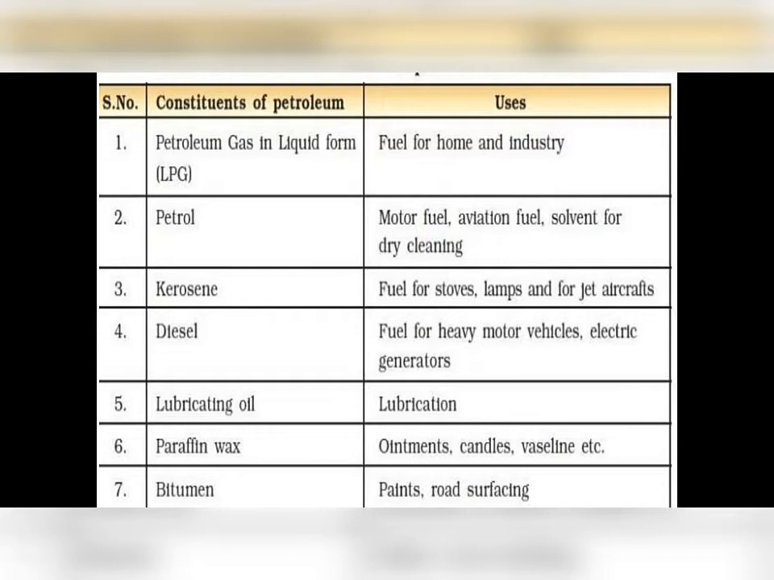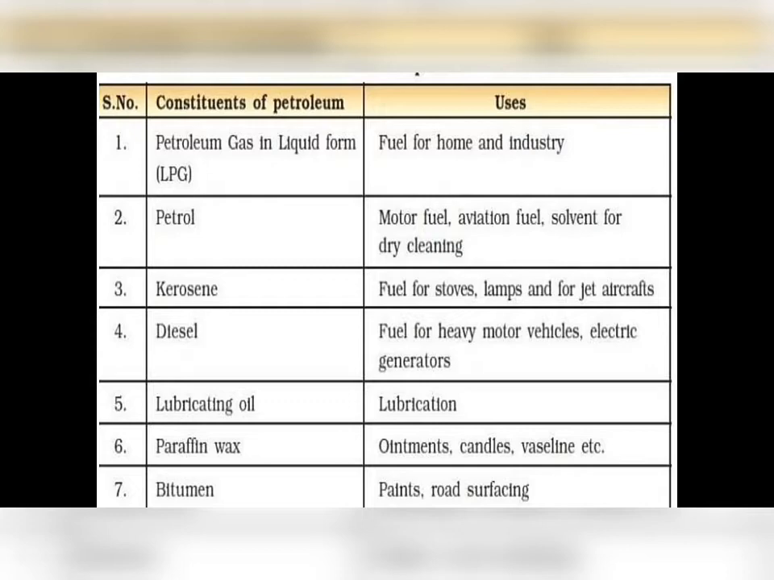Coming to petroleum and its components, for example, petroleum gas in liquid form is, everyone knows that, LPG. Yes, this LPG can be used as a fuel for home and industry. LPG gas. Do you know about that? Yes, cooking gas. It is used as a fuel for home and industry. Petrol: motor fuel, aviation fuel, solvent for dry cleaning. Kerosene, diesel, lubricating oil, paraffin wax, bitumen. These are some of the components of petroleum which have many uses.